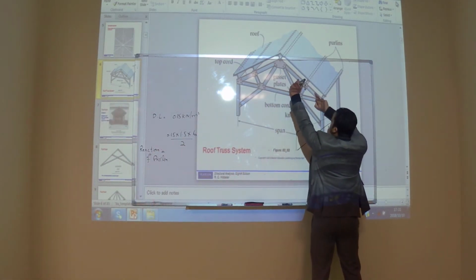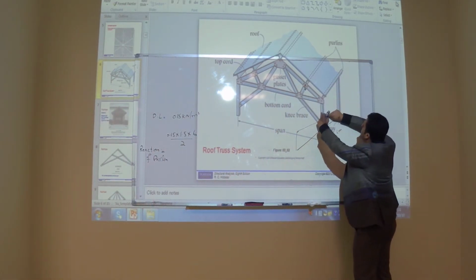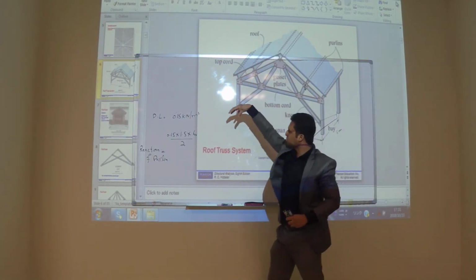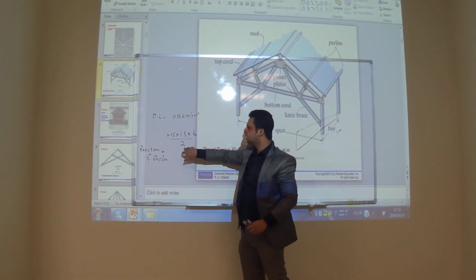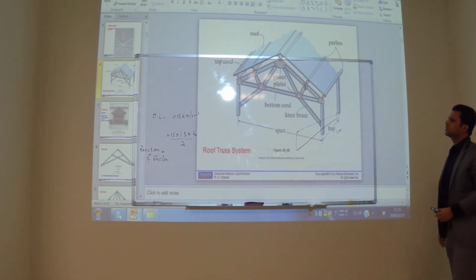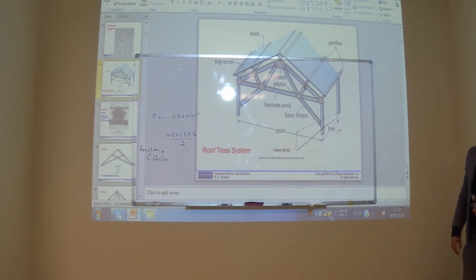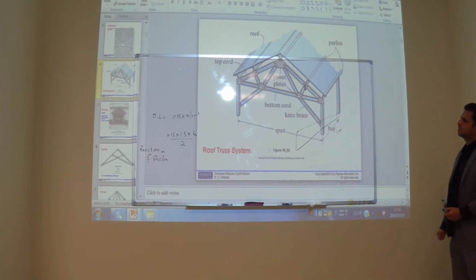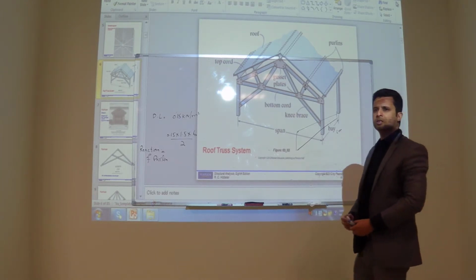This distance half multiplied by length multiplied by the force per unit area, that is the total load. Divided by 2 is the reaction on each side. So how much is the value? 0.675.